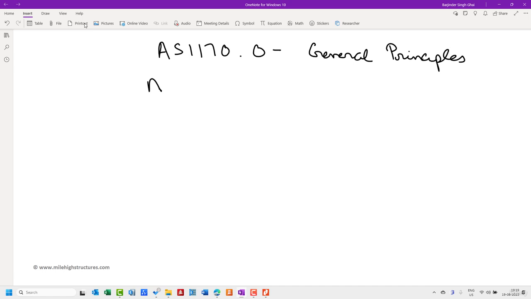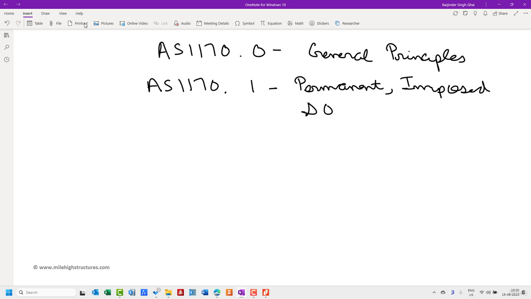After that, we are dealing with AS1170 part 1, that deals with the permanent, imposed, and other actions. This was also a name change in the earlier code. Permanent load was basically named as a dead load. Imposed load was earlier named as the live load.